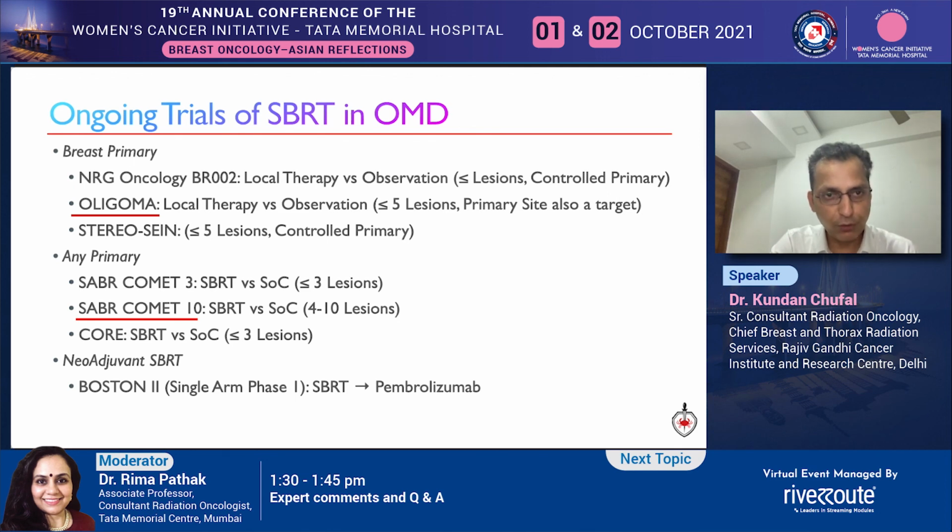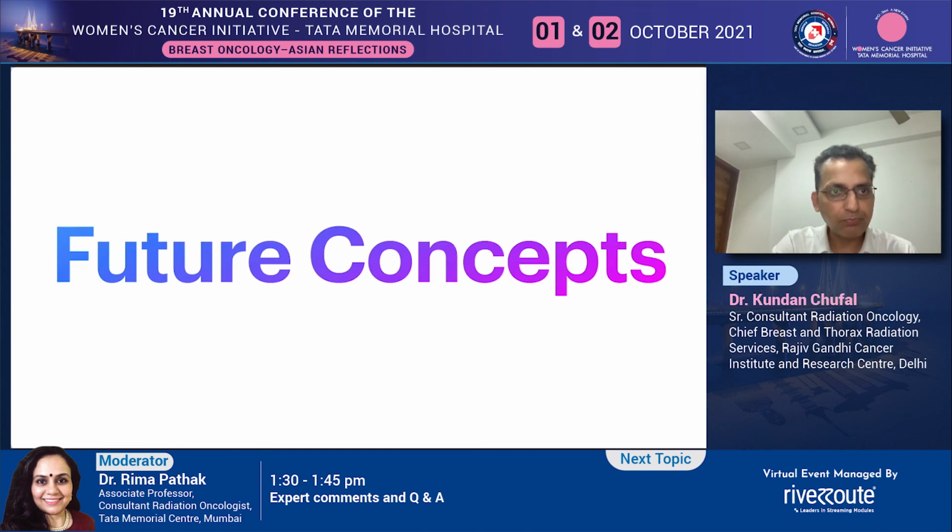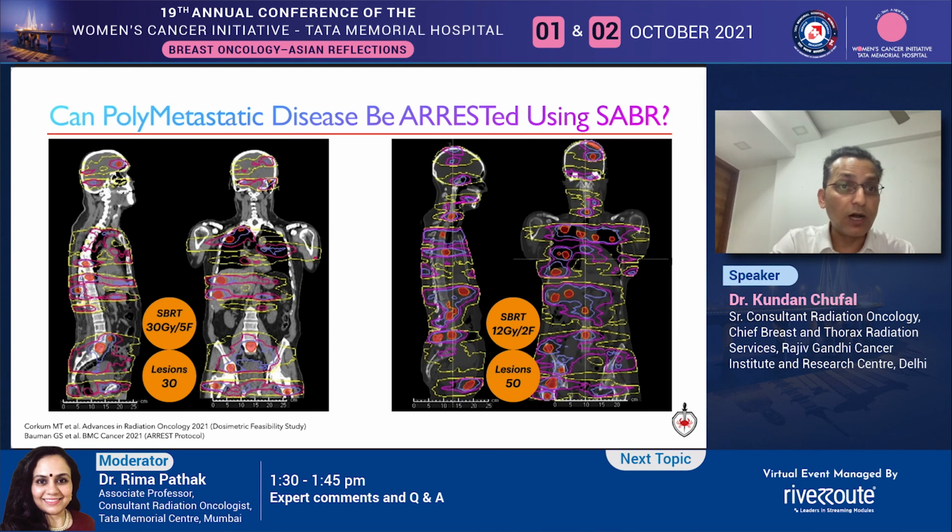A new frontier of neoadjuvant SBRT may open up based on the BOSTON 2 trial, which is testing immune activation with SBRT followed by PD-1 inhibitors. Last but not the least, I am looking forward to the ARREST trial. If treating 10 lesions will be a challenge, imagine treating all metastatic lesions in a patient. Look at the dose distributions in this dosimetric study. Looks a lot like total body irradiation with hotspots. Very interesting and very challenging indeed.